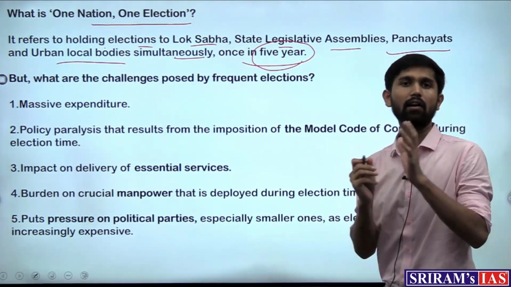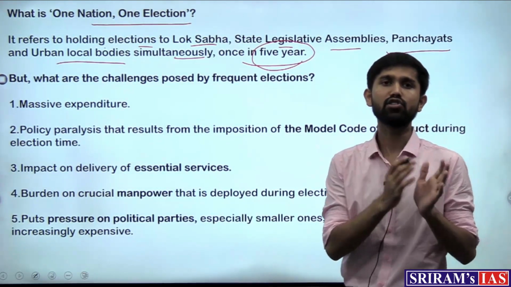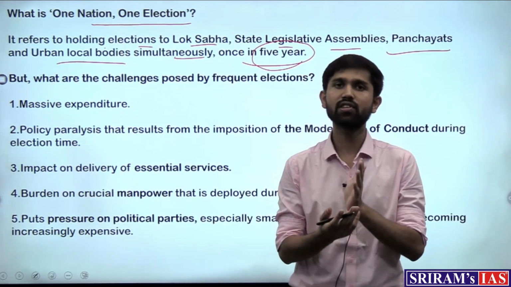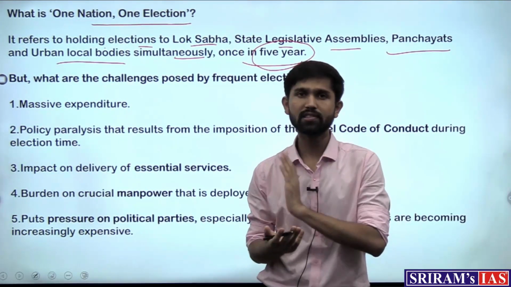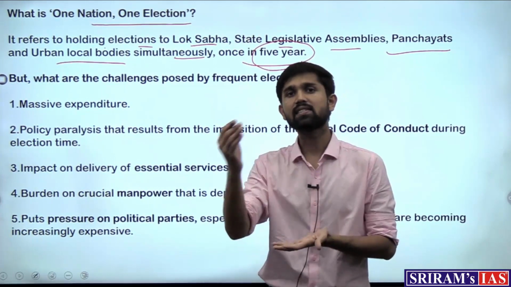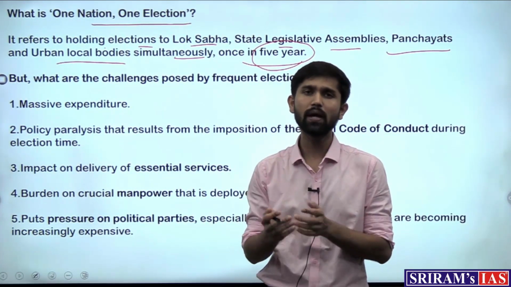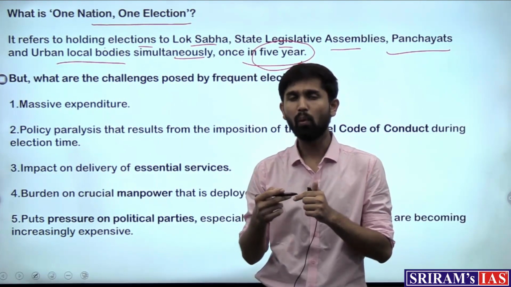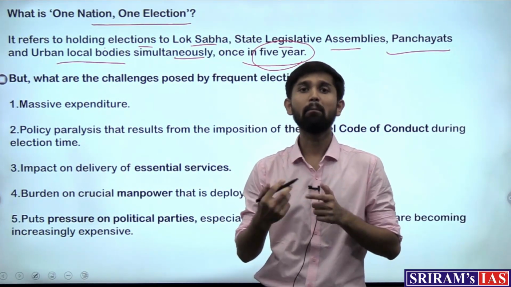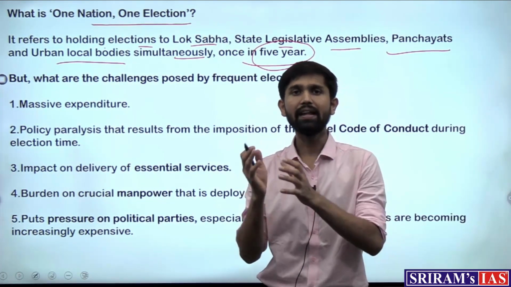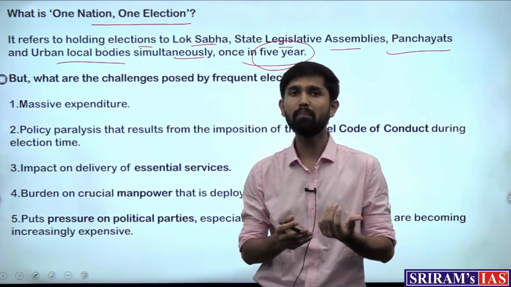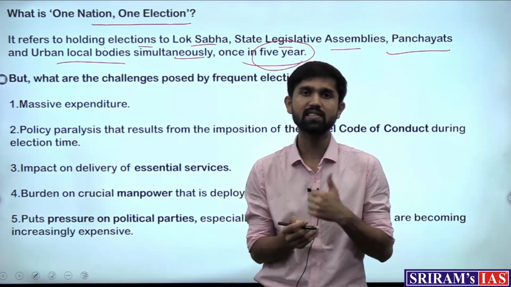So as of now, what happens? The general elections or the Lok Sabha elections happen at one point. Then after that election ends, in a few months, some other state's assembly elections are in place. Then if that election ends, some other states are in place. In this way, the governments or the parties are constantly in a fix to manage the campaigning of the election, and this diverts their time from the developmental process or governance process of the state and the nation.